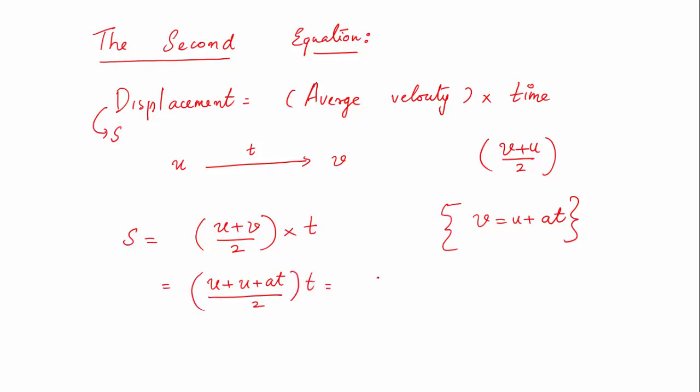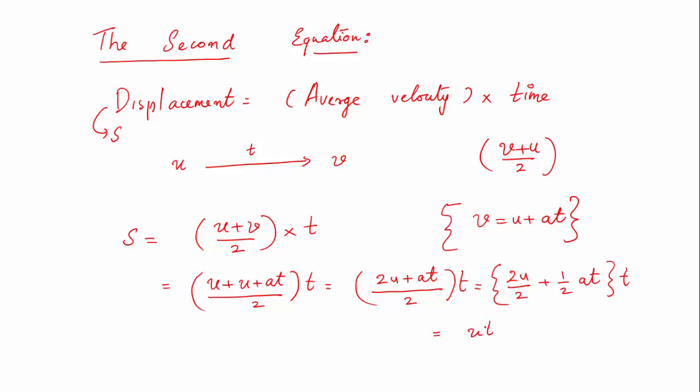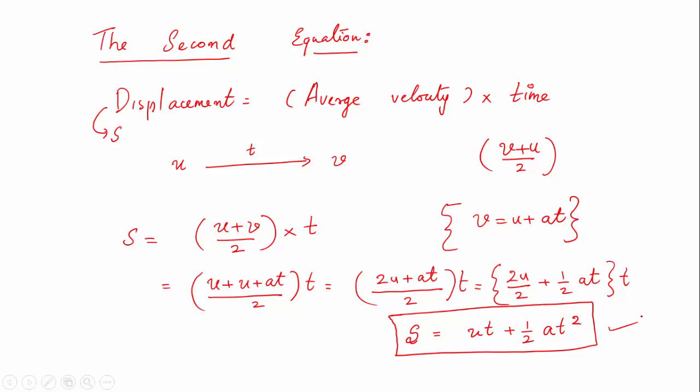Or I can say it is 2u plus at divided by 2 into t, which is equal to 2u by 2 plus half at, into t, or I can say this is equal to ut plus half a t square, that is s. So when the acceleration of the object is a constant, then the displacement s is equal to ut plus half a t square. So this is the second equation that we are talking about, and it is quite easy.